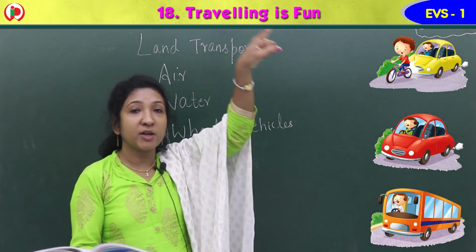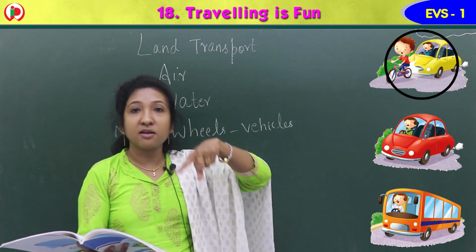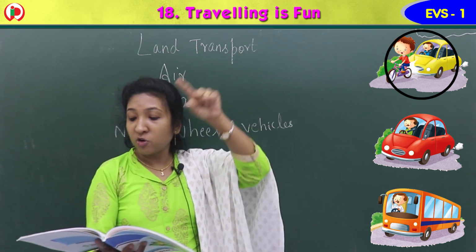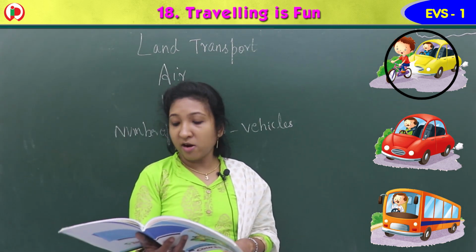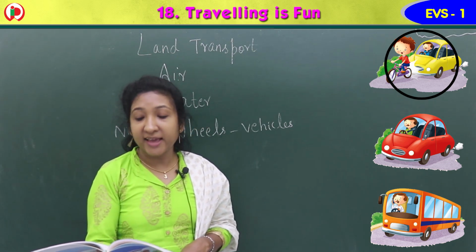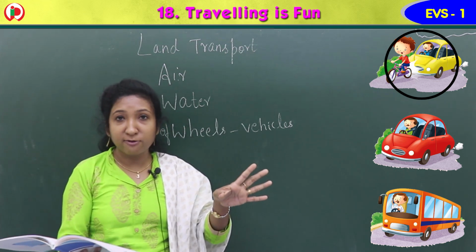Just put a circle on the image where you think the driving is not done carefully. So the first image, the child is not riding the cycle carefully. He is riding in front of a car, so it is not careful driving.